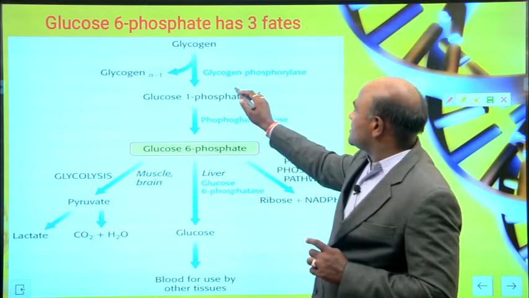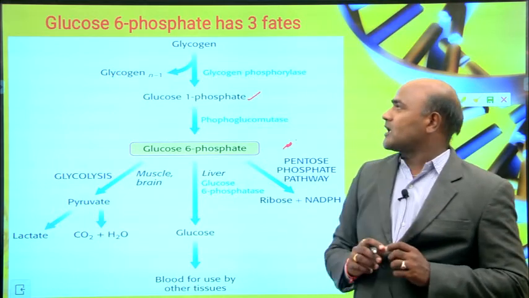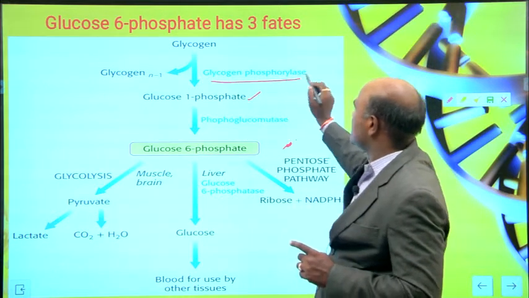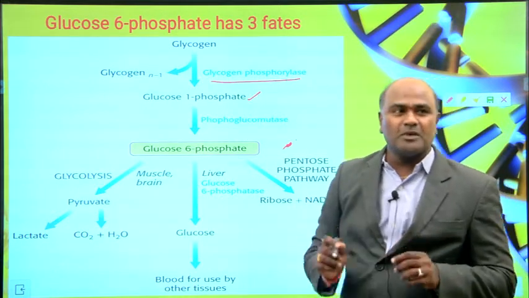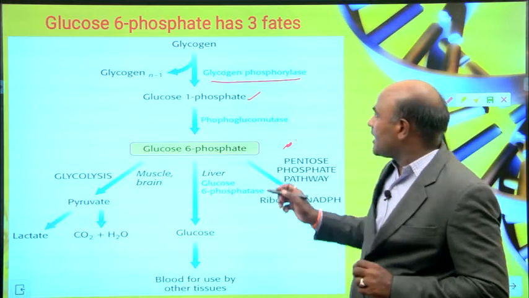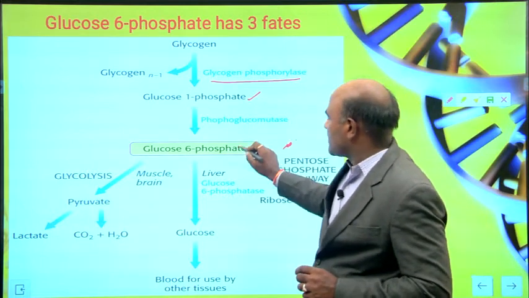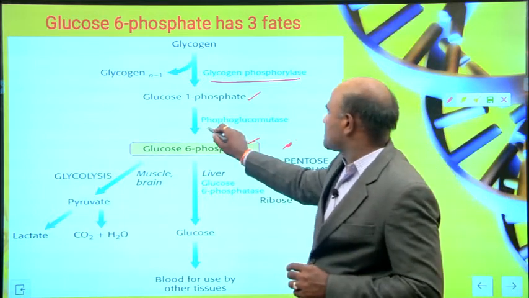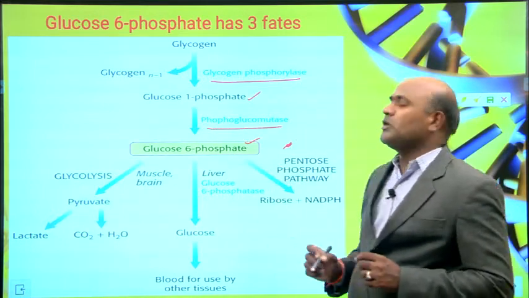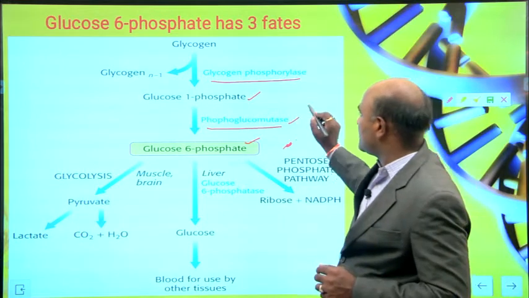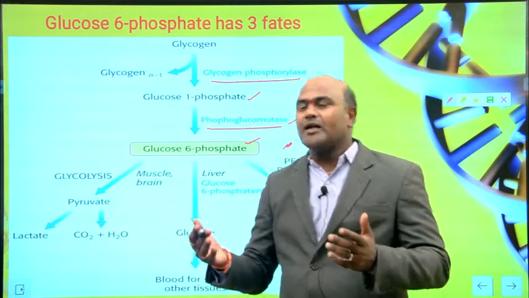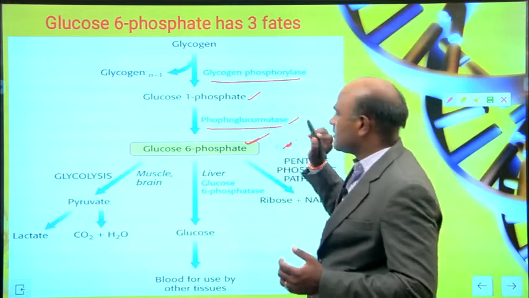Here the enzyme is glycogen phosphorylase. Glycogen is converted into glucose 1-phosphate with the help of glycogen phosphorylase. This is the enzyme involved in this process. And then glucose 1-phosphate is converted into glucose 6-phosphate. In this process, phosphoglucomutase is the enzyme involved. With the help of this enzyme, glucose 1-phosphate is converted into glucose 6-phosphate.